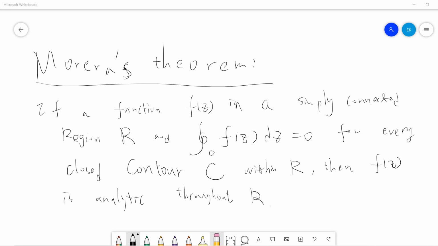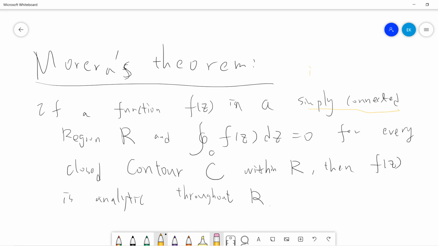Welcome, guys. So today we are just trying to use the Cauchy integral theorem to prove Morera's theorem. Apologize for my pronunciation. If a function f of z is in a simply connected region R,